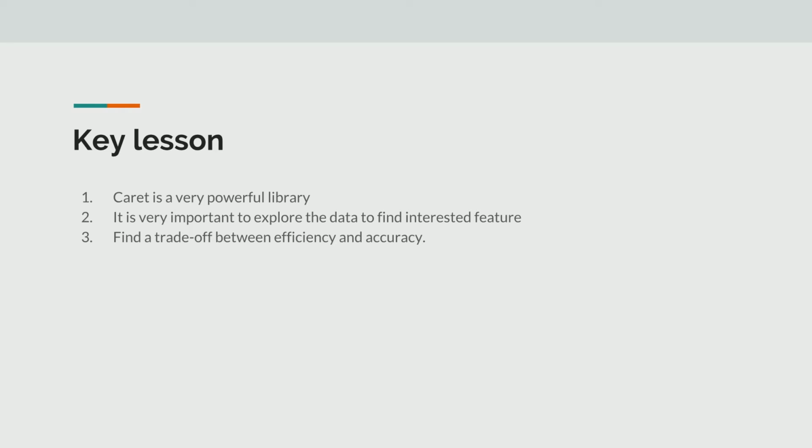The third lesson is to find a trade-off between efficiency and accuracy. When I first got the data, I used all 50,000 records as the training dataset, and then I found that each single algorithm took more than 10 minutes to run.